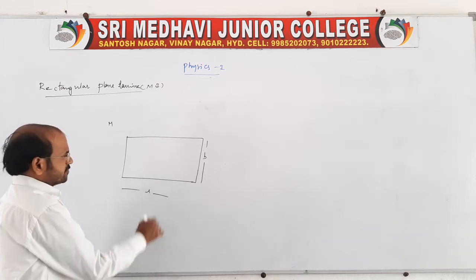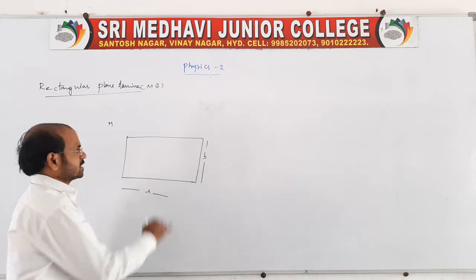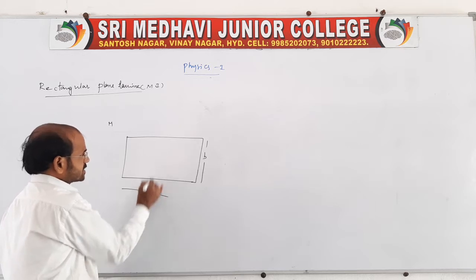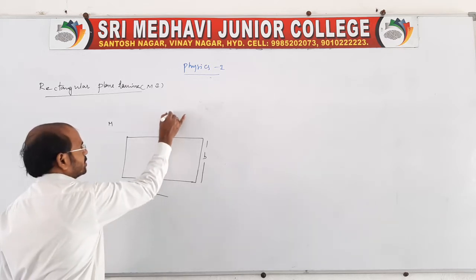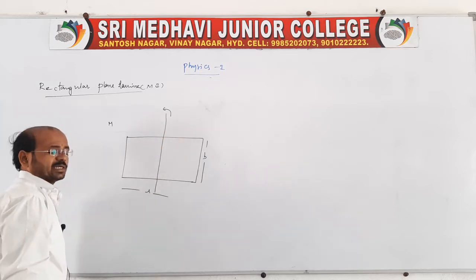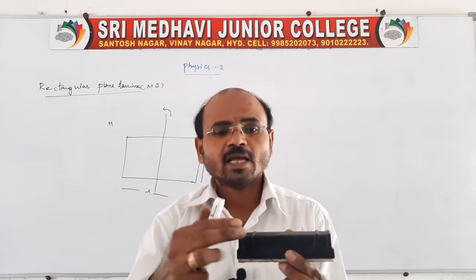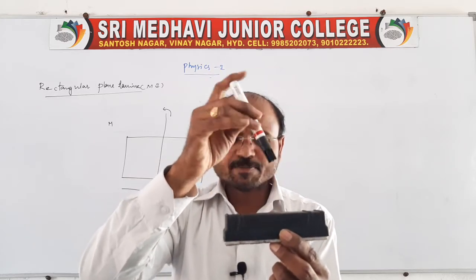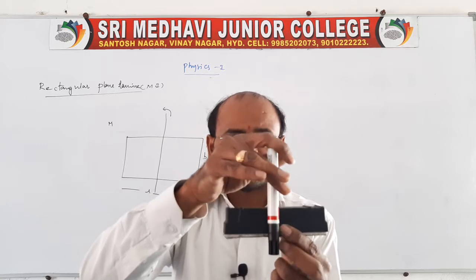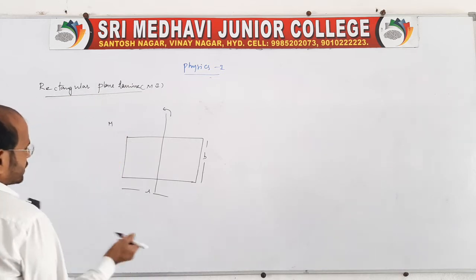Suppose the moment of inertia passing through the center, perpendicular to its length. Perpendicular here means the axis may pass like this, perpendicular to its length and lying in its plane. The length will be like this and the axis passes like this, perpendicular to its length, about an axis passing through the center.